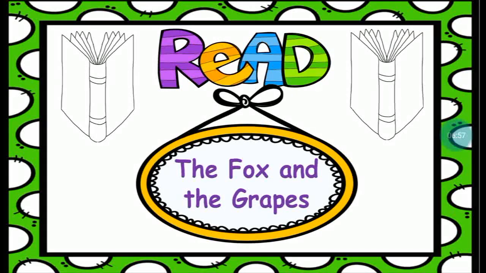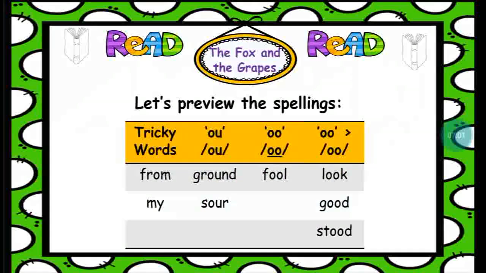The title of our story for today is The Fox and the Grapes. Let's preview the spellings. On the tricky words, we have two words: from and my. Then under the ow sound, we have ground and sour. Under the long oo sound, we have fool. Then under the short oo sound, we have look, good, and stood.